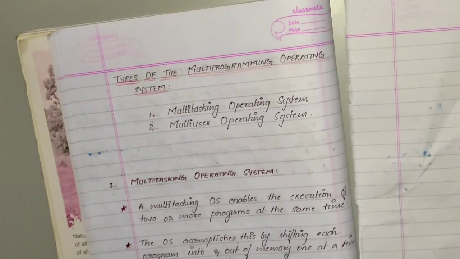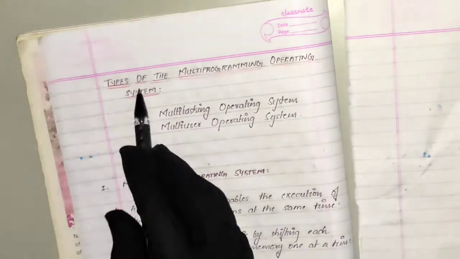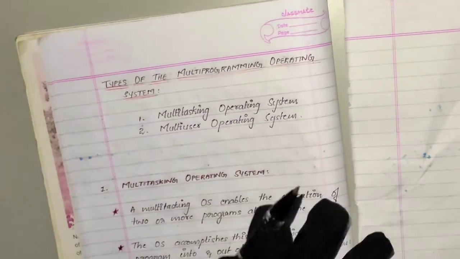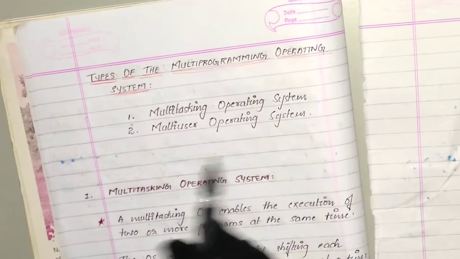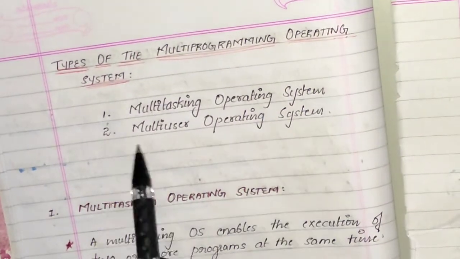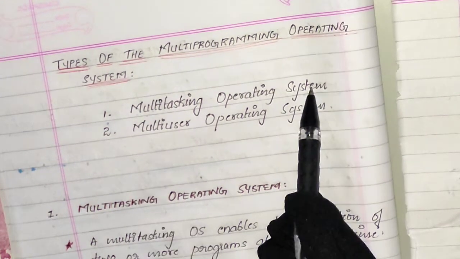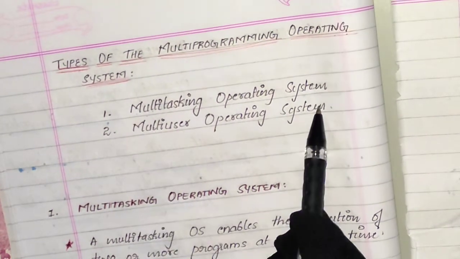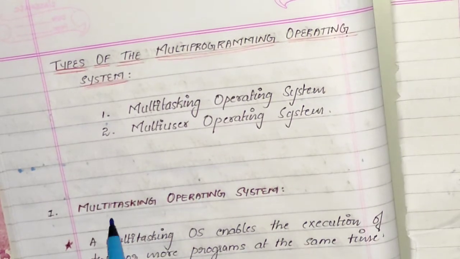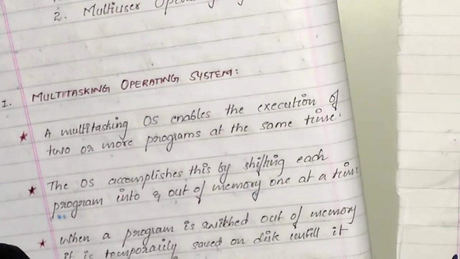Now moving to the next concept, types of multiprogramming operating system. Now we have seen what is a multiprogramming operating system. There are two types under multiprogramming operating system. First one is multitasking operating system, and the second is multi-user operating system. So what is multitasking and multi-user operating system? Multiple tasks will be performed.